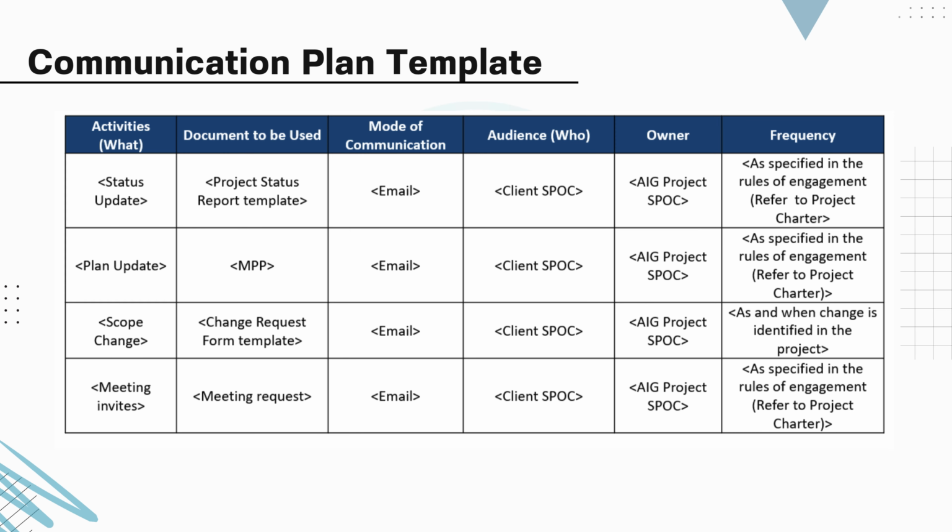Regular updates are sent as per the rules of engagement detailed in the project charter. Scope changes are communicated as and when identified. This template helps ensure that everyone is aligned, updates are timely, and no critical communication falls through the cracks. It's a foundational element in strong project governance.